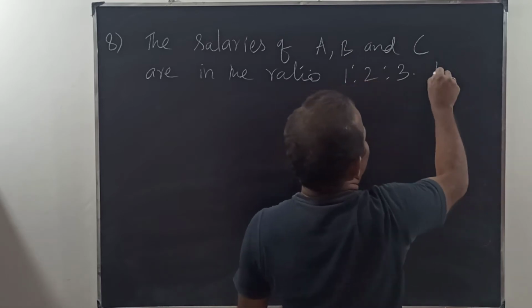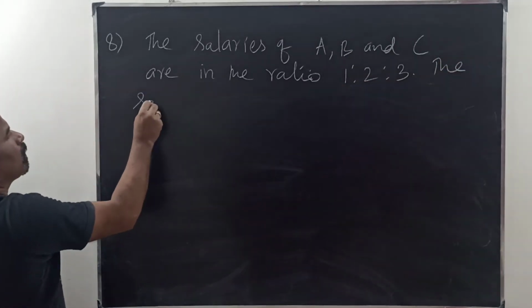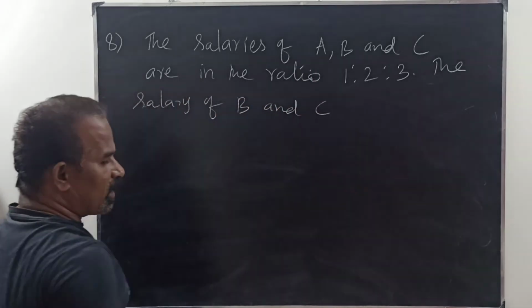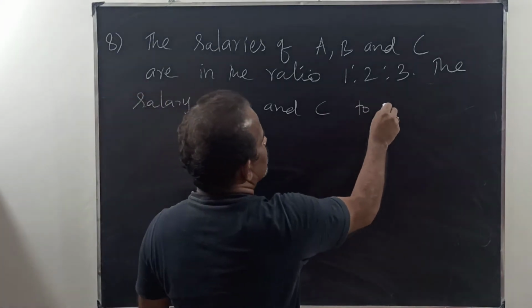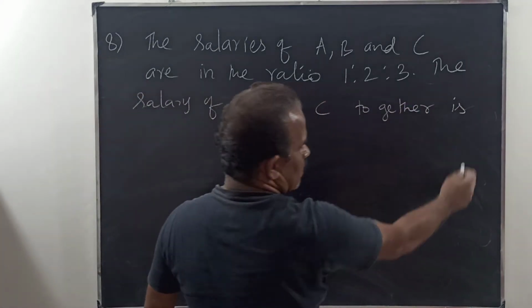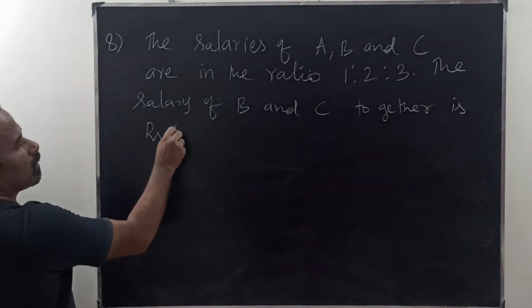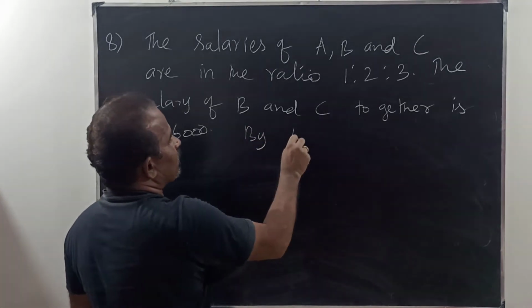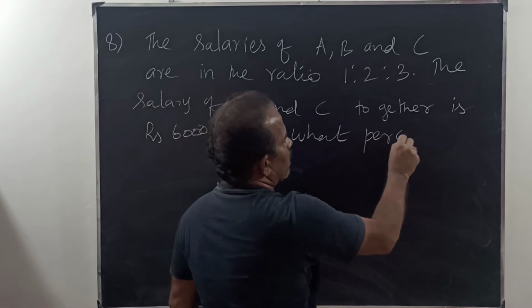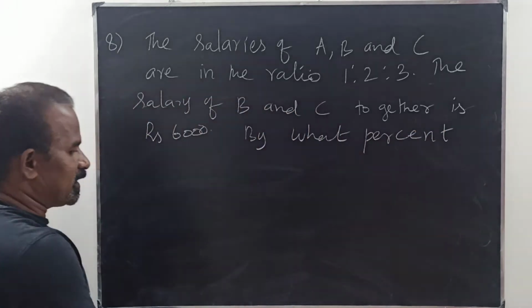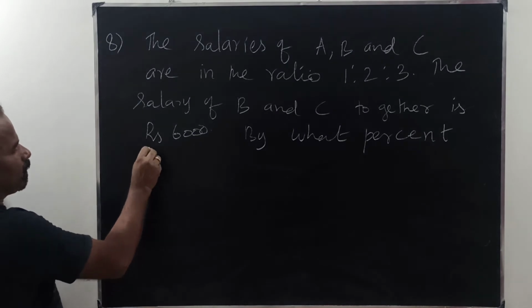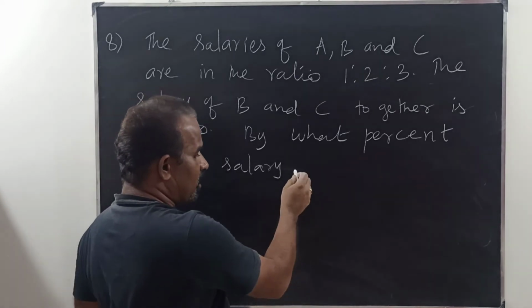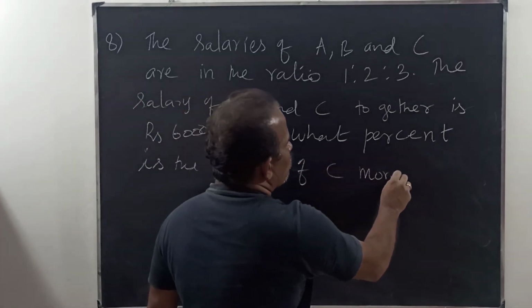The salary of B and C together is rupees 6,000. By what percentage is the salary of C more than A?